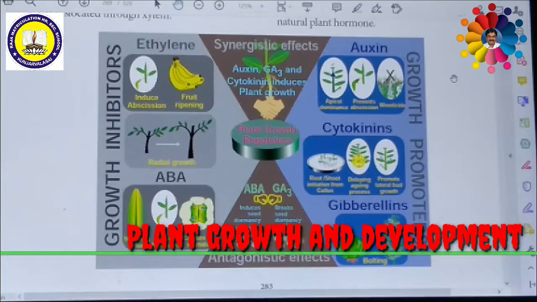If it is moving from the leaf, that means phloem, from the shoot to the root, then this is called basipetal. So auxin can move in both acropetal and basipetal directions. The bioassay of Avena sativa, the experiment of Went, will help us to understand the curvature test.